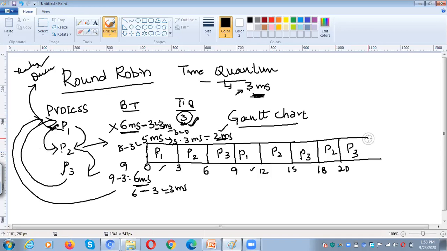We will give 3 more to P3. Again we would start from the first process. P1 does not require any more time, P2 also completes execution, and P3 also completes execution. Why? Because in the third round also we have given 3 milliseconds for P3. So 0 remaining. Likewise, in round robin fashion, each and every process gets the CPU time quantum in order to execute the process.